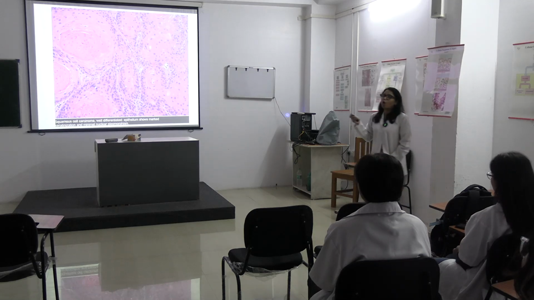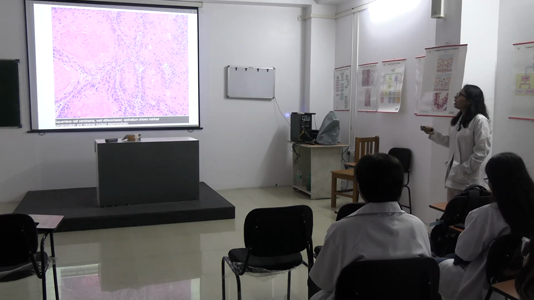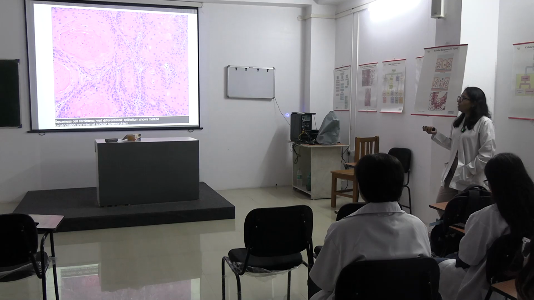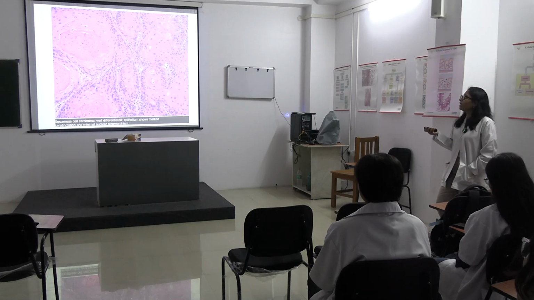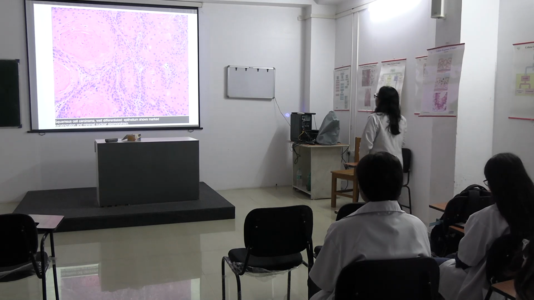You will see lobules of these atypical squamous cells, which will sometimes have pleomorphic nuclei, hyperchromasia, mitotic figures, irregular nuclear membrane, and abundant eosinophilic cytoplasm.